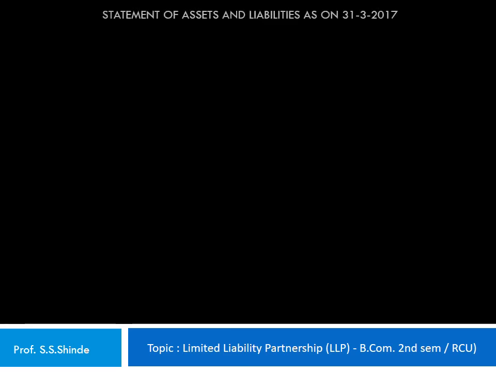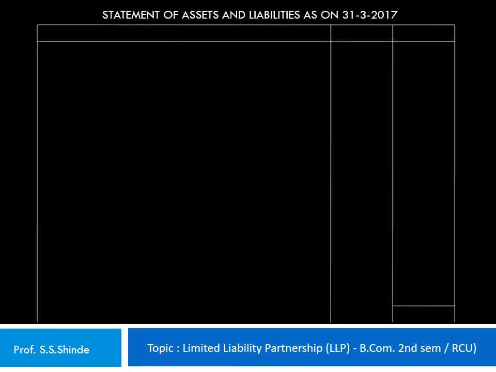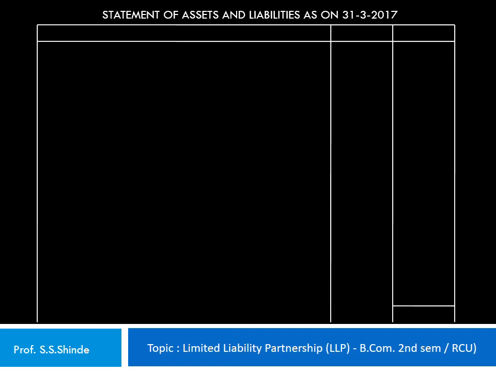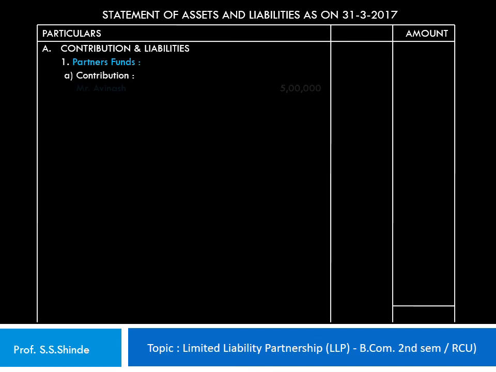Let's prepare the statement of assets and liabilities as on 31st of March 2017. Let's rule out the vertical statement with the particulars and the amount column and also an inner column. Now the first part of the statement comprises of the contribution and liabilities. So under that, the first head is partners funds. So the contribution of Mr. Avinash is rupees 5 lakh. That's his capital at the beginning of the period.